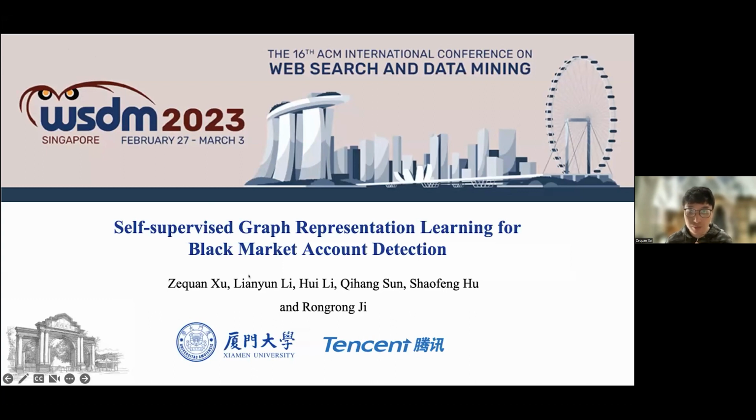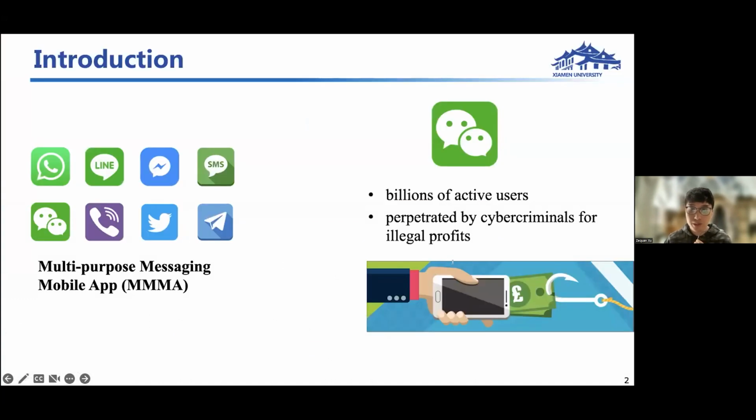Okay, let's get started. A multi-purpose messaging mobile app combines several functionalities into a single app to provide integrated service that brings convenience to users. That has become indispensable to mobile users. WeChat, developed by Tencent, is such a representative app with billions of active users. And attracted by the massive number of users, cybercriminals perpetrate frauds in WeChat for illegal profits, causing financial loss to normal users and affecting user experience.